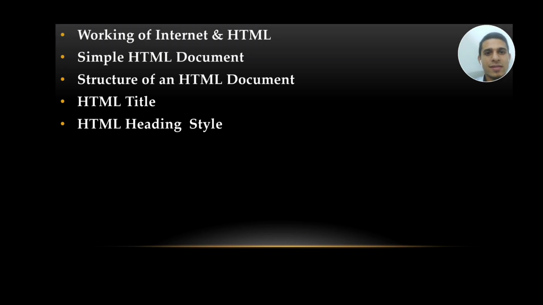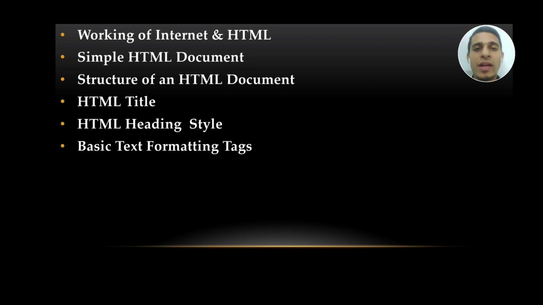Next are the basic text formatting tags. From this topic, you will get the knowledge of how the information we want to display on a web page can be displayed. With the help of that, you can create your web page very nicely and very easily.